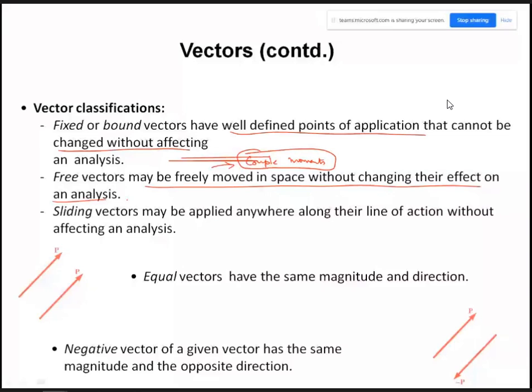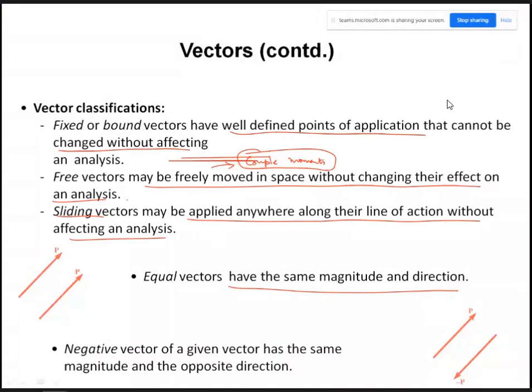Then you have sliding vectors. They may be applied anywhere along their line of action without affecting the analysis. And we have just now discussed that force may be treated as a sliding vector. Now equal vectors have the same magnitude and direction, right? Can anyone tell me what an equivalent vector is then?